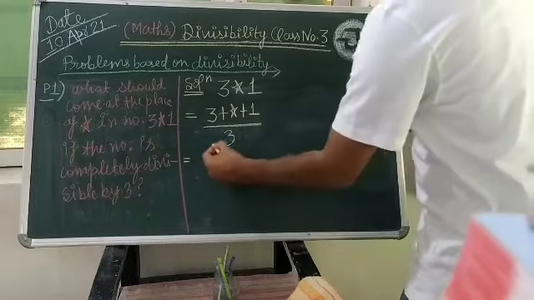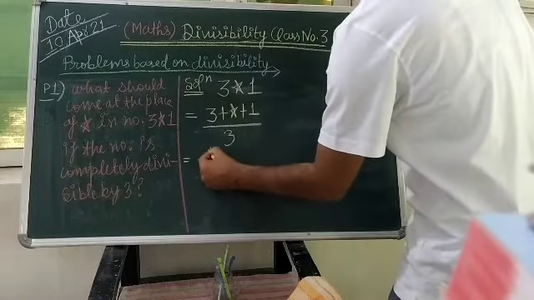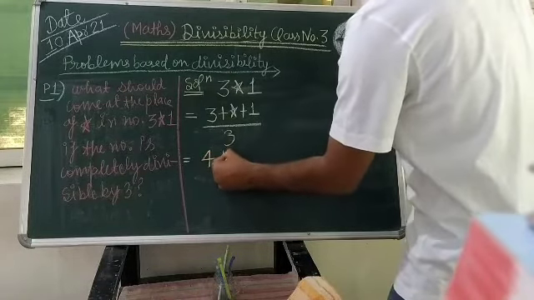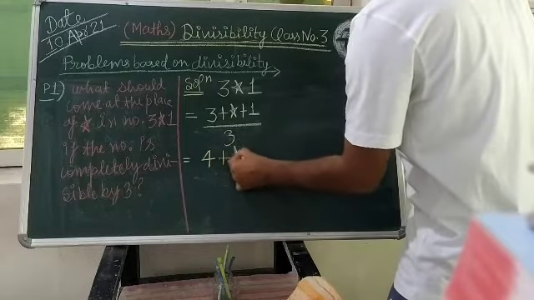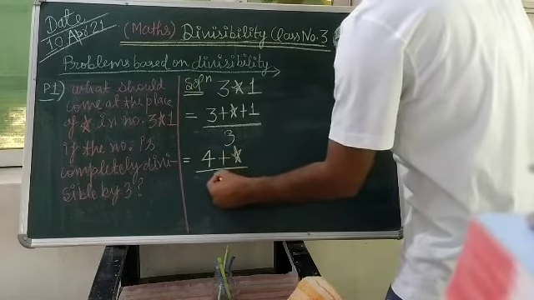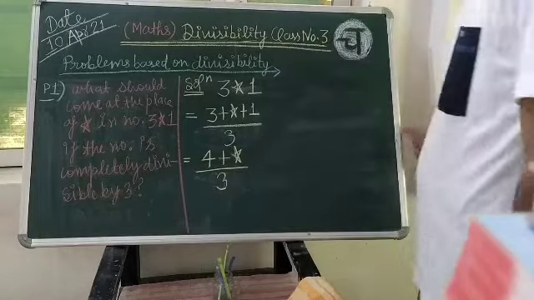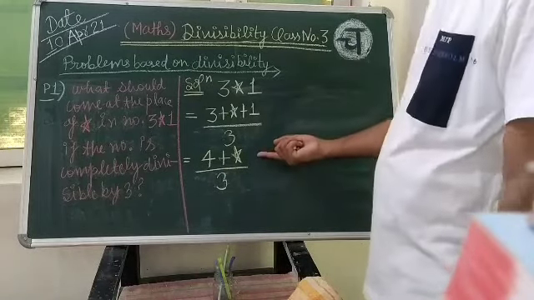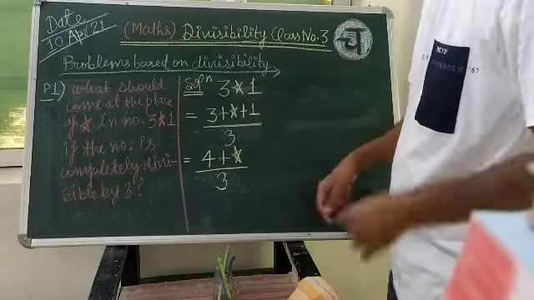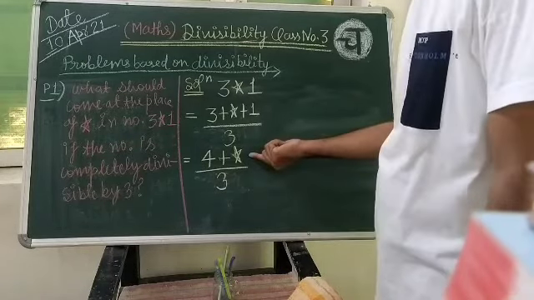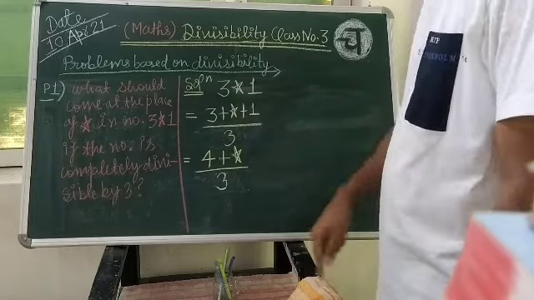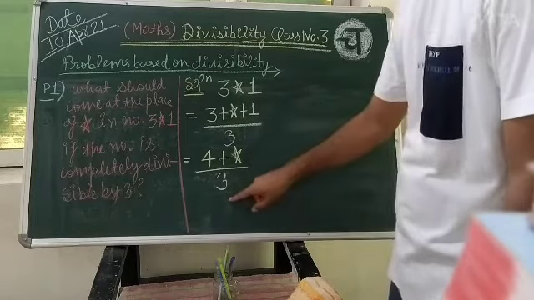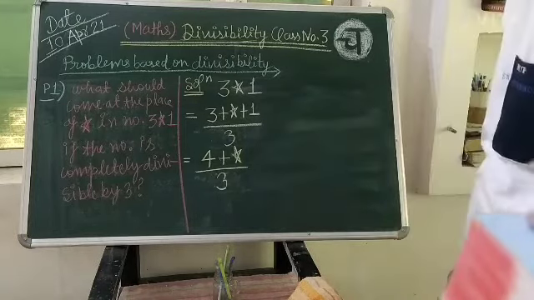Now this 3 plus 1 will make it 4 plus star divided by 3. Now here you will have to be thinking in your mind that what I should write at the place of star so that the sum will become completely divisible by 3.